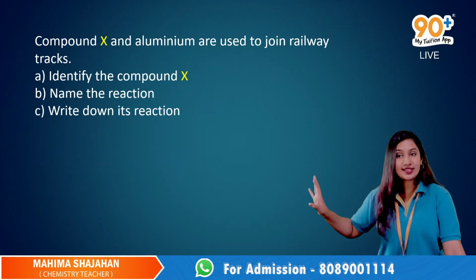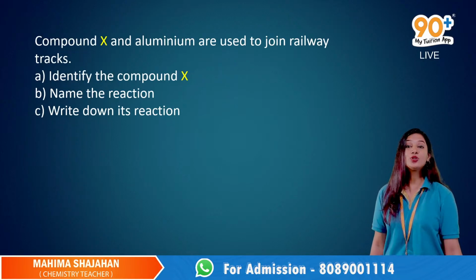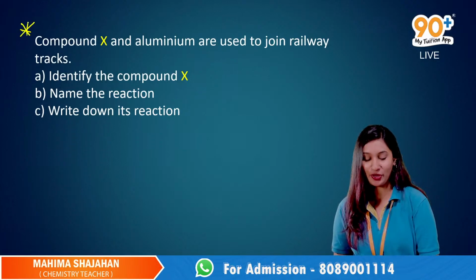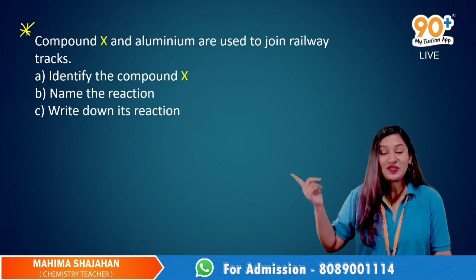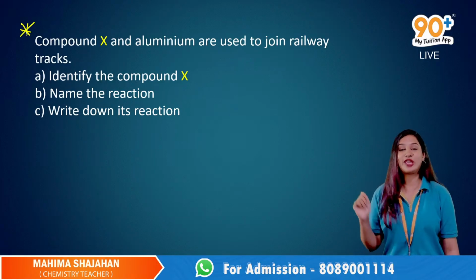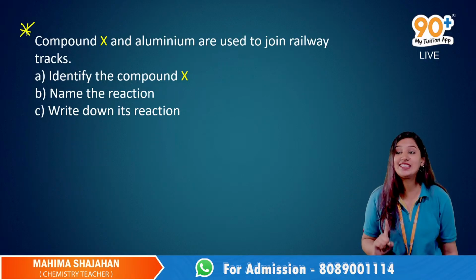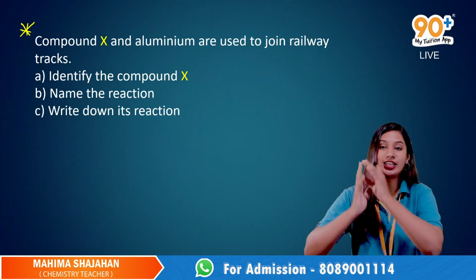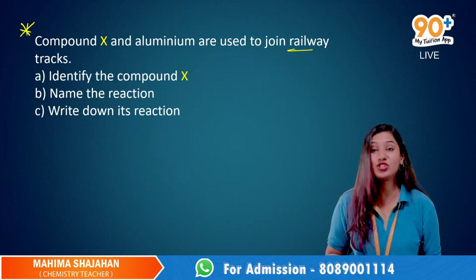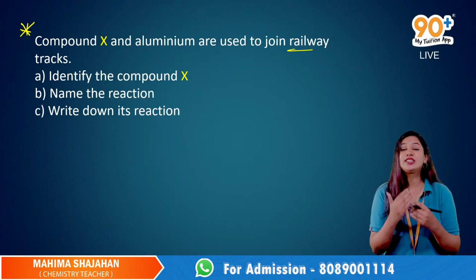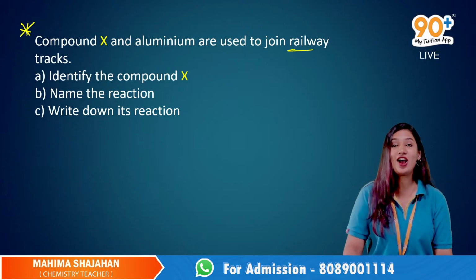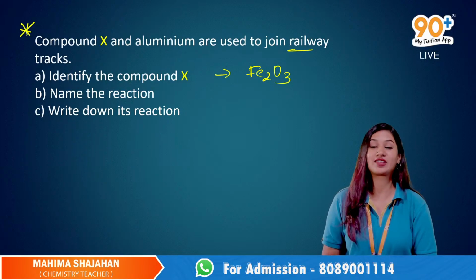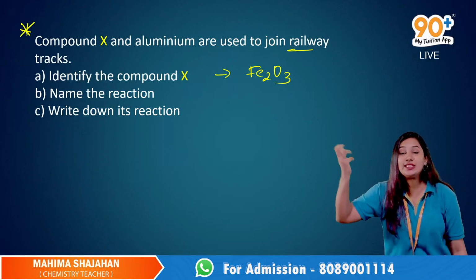A compound X and aluminium are used to join railway tracks. Another important question that you have to study. A compound X and aluminium are used to join railway tracks. First question is to identify the compound X. Come on everyone, in the comment box. It is Fe2O3, right? Fe2O3 is what reacts with aluminium.